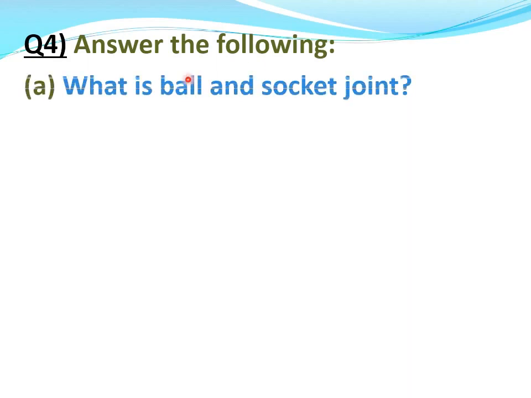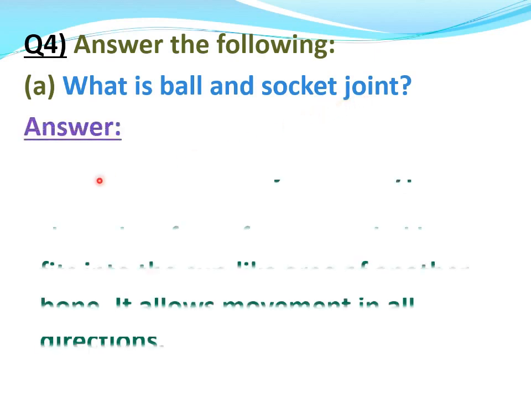Question number 4. Answer the following. A part. What is a ball and socket joint? Answer. Write it down.